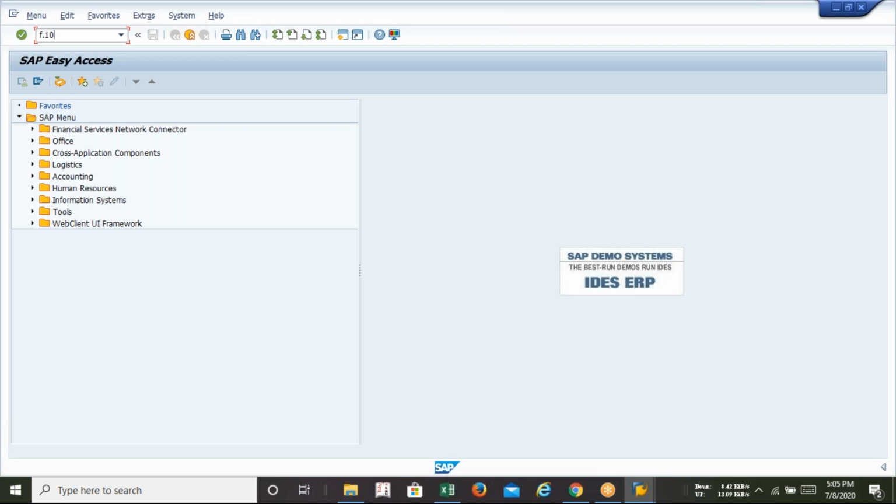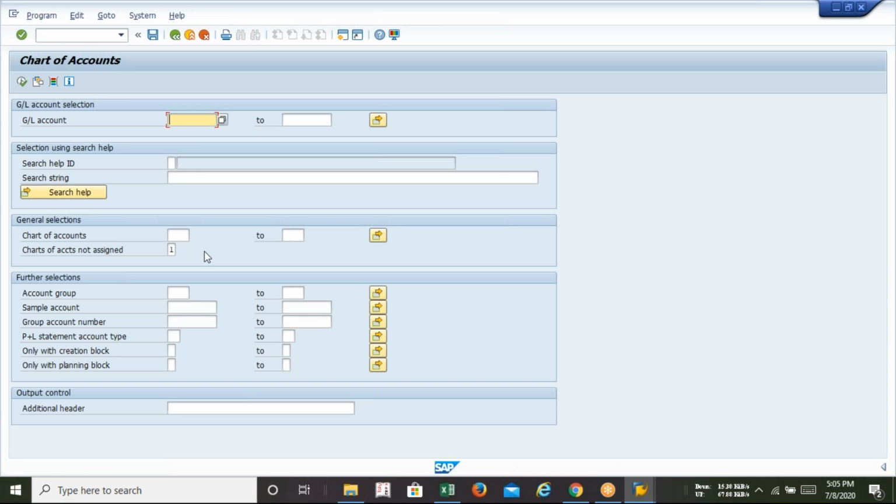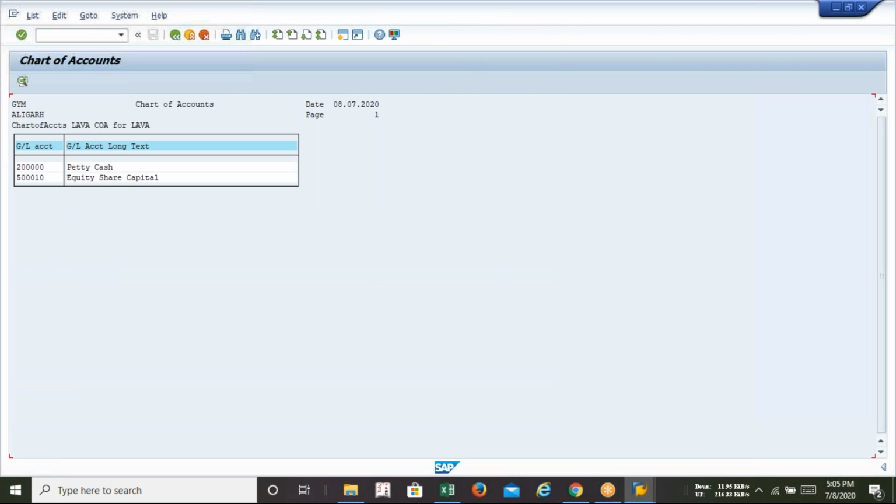I repeat, F.10 is a T code to see all the GLs you have created in your company. So I have written F.10, enter, and here in this part you have to mention your chart of accounts. My chart of accounts is Lava. I'm just typing Lava, and there's the option called execute. If I click on execute, I can get all the GLs we have created in my chart of accounts.